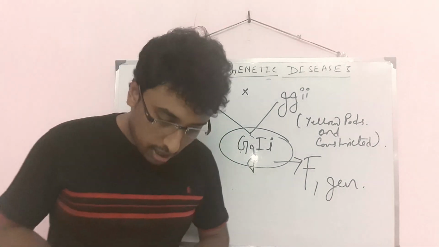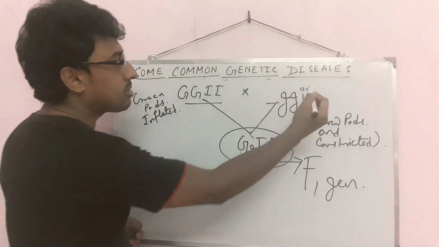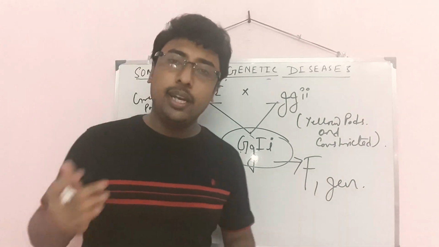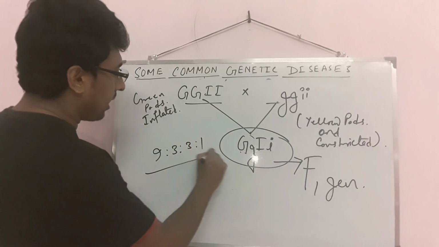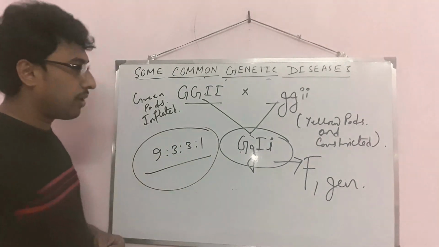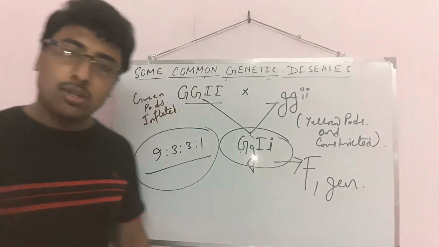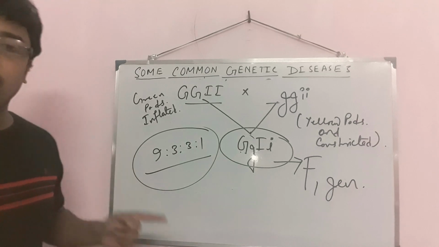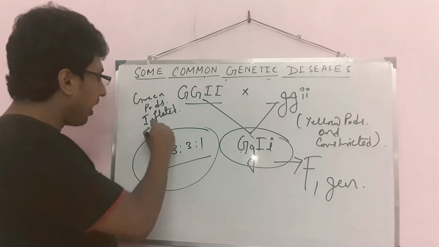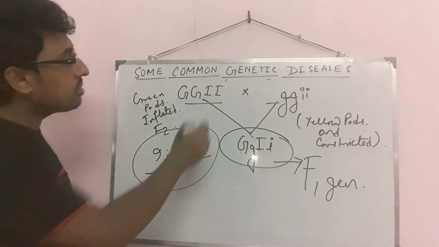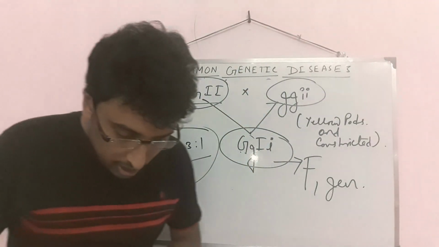Okay. The next question is: what is the phenotypic ratio of the F2 generation? You know that it is a dihybrid cross, two pairs of characters. So the phenotypic ratio will be 9:3:3:1. Last class I explained the phenotypic ratio in a dihybrid cross, and the genotypic ratio, which is very complex. So the phenotypic ratio will be 9:3:3:1. Why? As it is the F2 generation, the phenotypic ratio is due to the dihybrid cross. Okay, so that is the question.